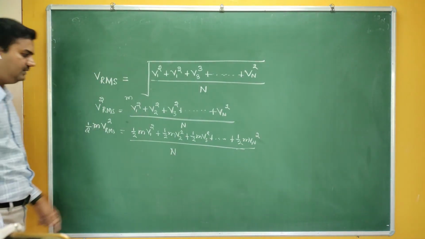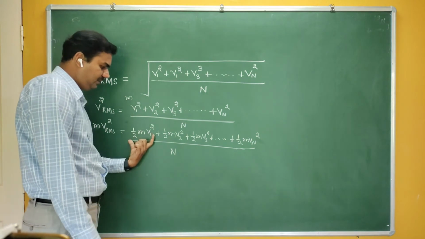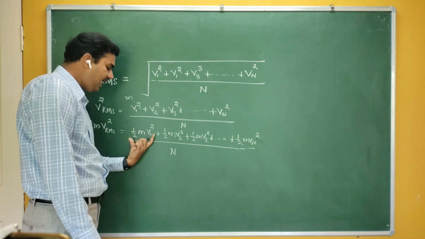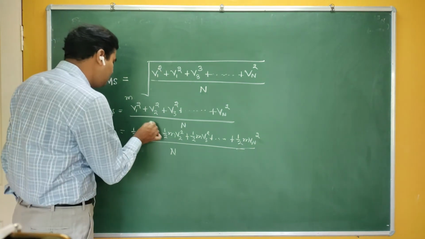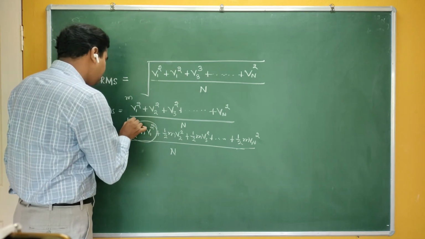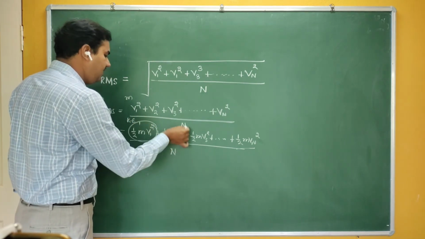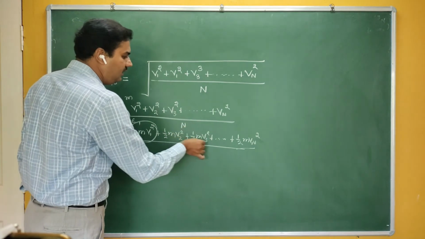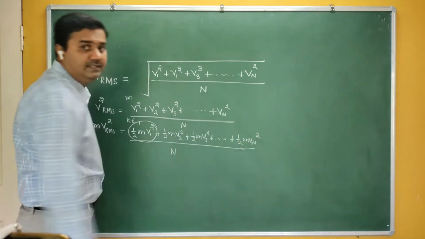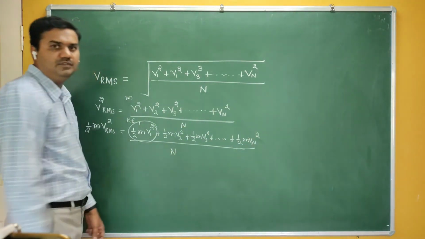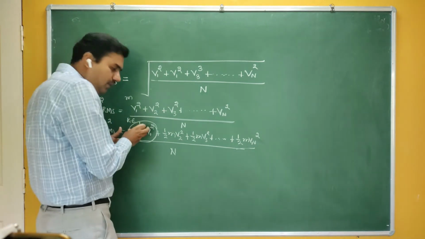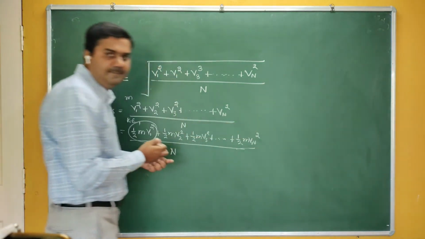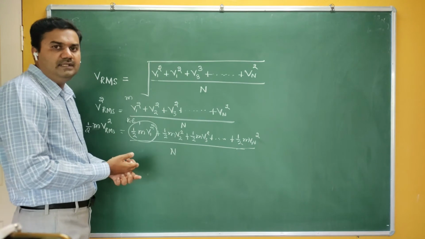Now look here, what does this particular equation indicate? What is meant by half M V square? That is nothing but kinetic energy. So this is the kinetic energy of the first molecule, this is the kinetic energy of the second molecule, the third molecule, up to the nth molecule, divided by n. We are making the sum of the kinetic energies divided by the number of gas molecules.